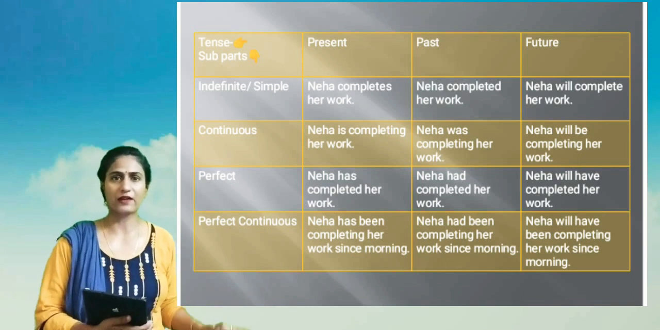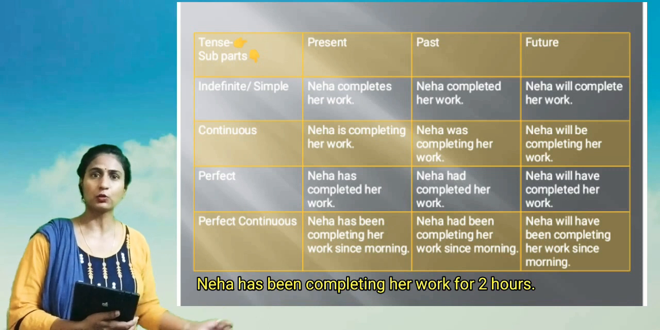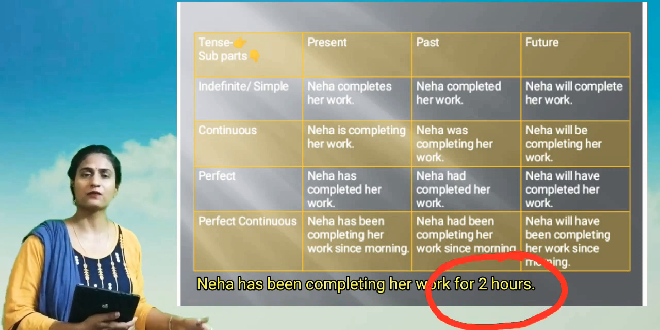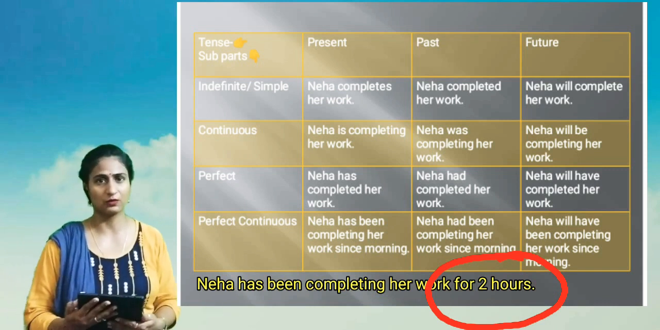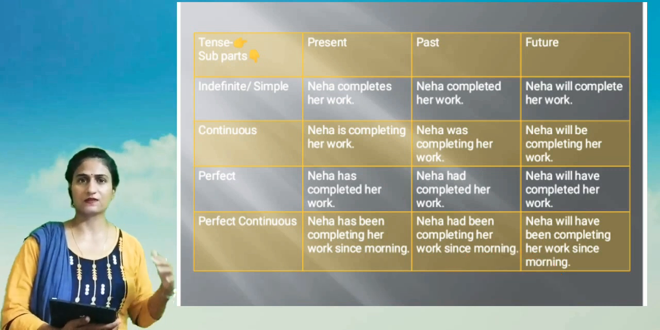So if I had written here, Neha has been completing her work 2 hours, what should we use here? Here we should use for, because 2 hours is not a definite time. It's not a specified time. So this is the difference between since and for.